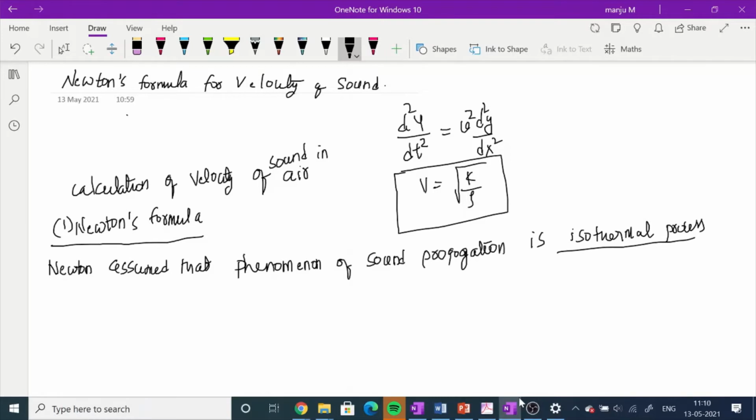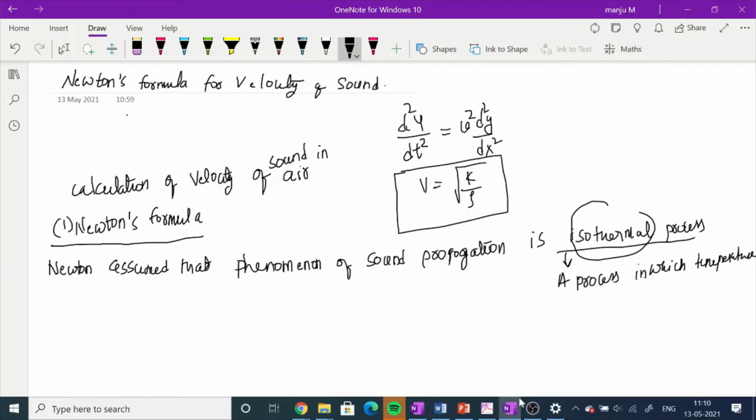What do you mean by an isothermal process? A thermodynamic process in which the temperature is constant is called an isothermal process. So Newton assumed that the phenomenon of sound propagation in air is an isothermal process.